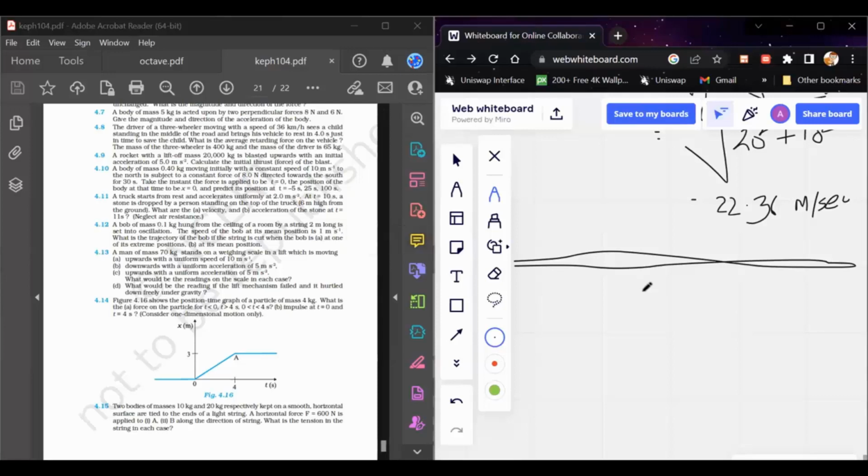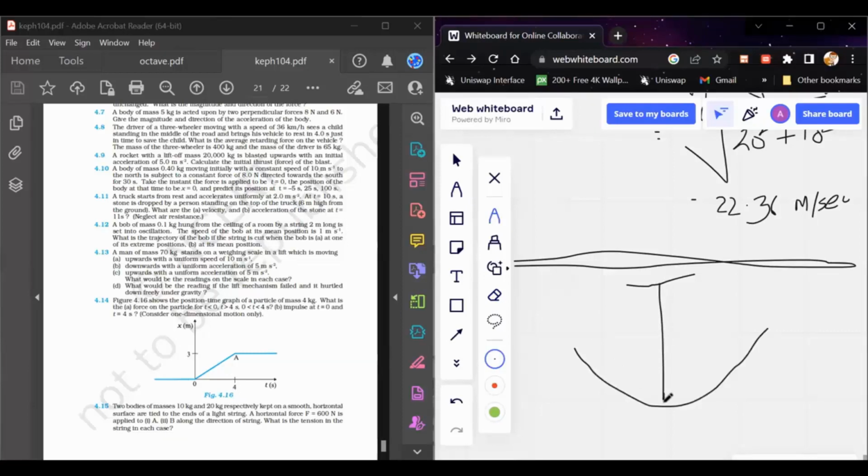So this is an interesting question because you will analyze something about what we call motion in a circular direction, because the bob performs motion along a trajectory that can be considered as a part of a circle.